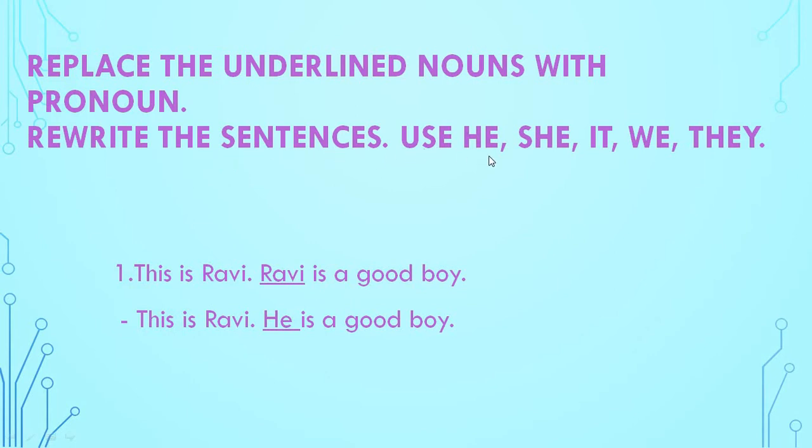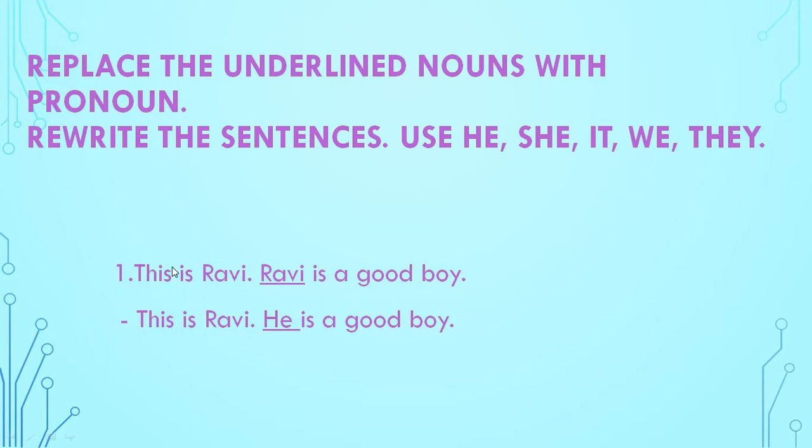Use he, she, it, we, they. What do we have to use in the sentence? We have to use he, she, it, we and they.